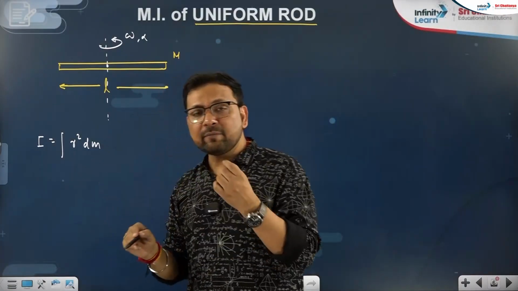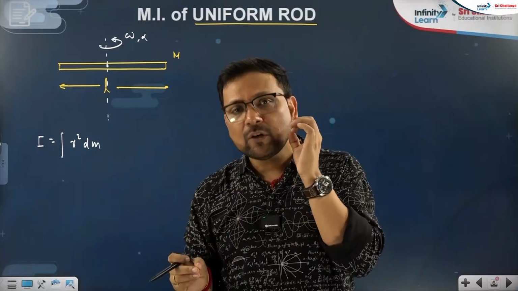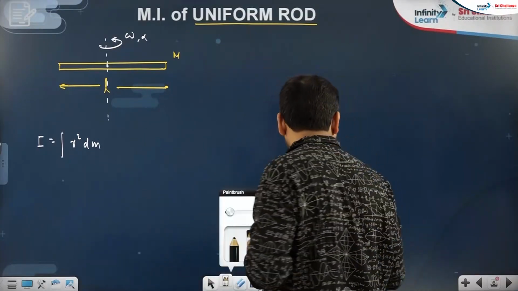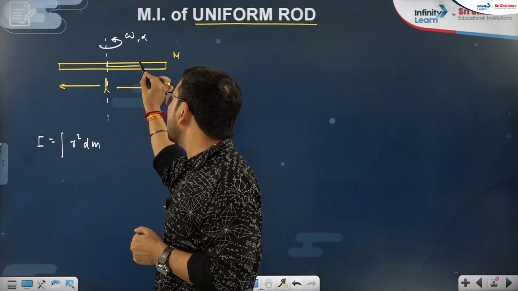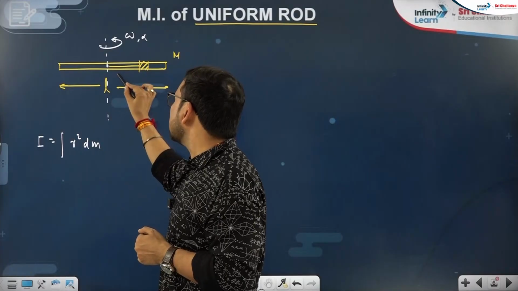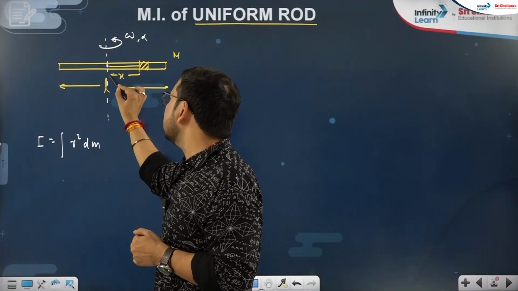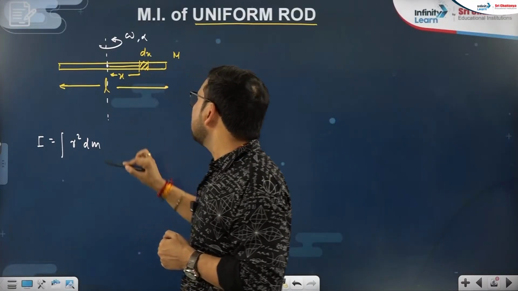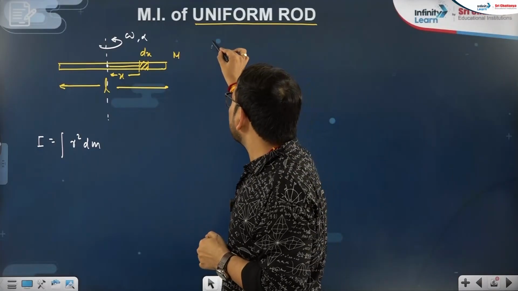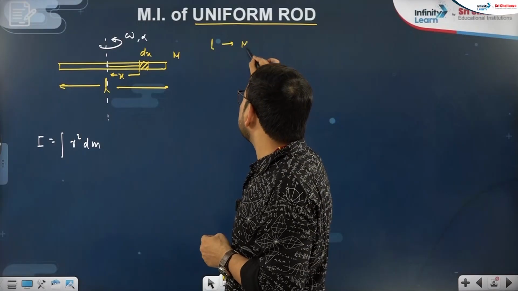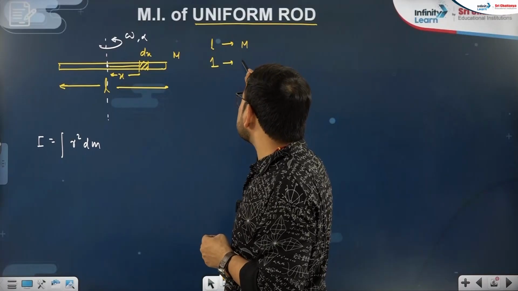And then I know that dm is a very small mass. For very small mass, we have to take a very small length. So I am taking a very small length at a distance x from here, dx we are considering. Now dx is a very small length. For total L length, what is the mass? M. For unit length, what is the mass?